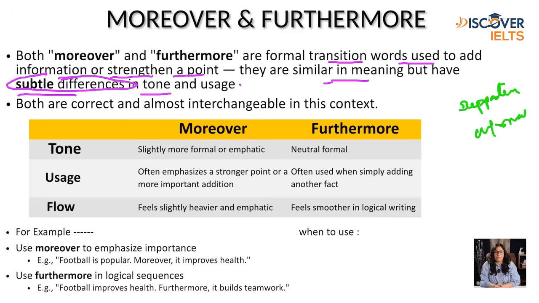Moreover, in tone, is slightly formal and more emphatic, while furthermore is neutral formal. Usage: moreover often emphasizes a strong point or a more important addition, and furthermore simply adds another fact. What is the flow over here? Moreover feels slightly heavier and emphatic, while furthermore is smoother in logical writing.